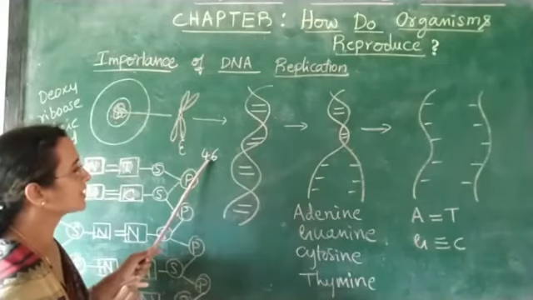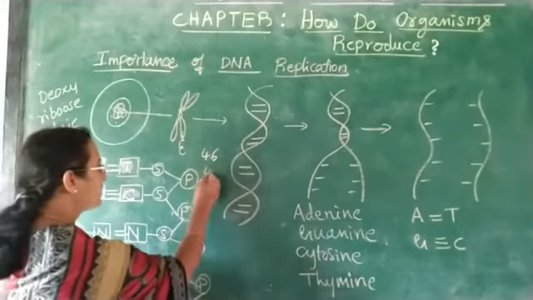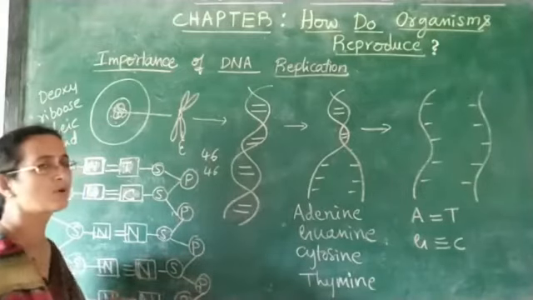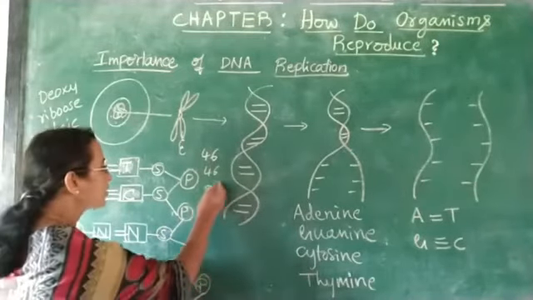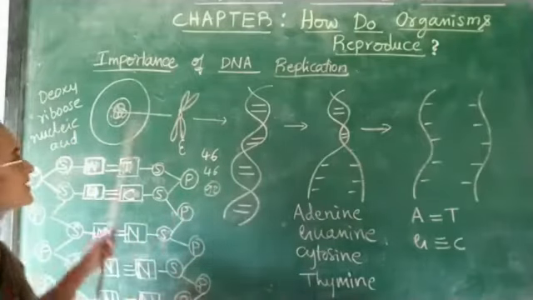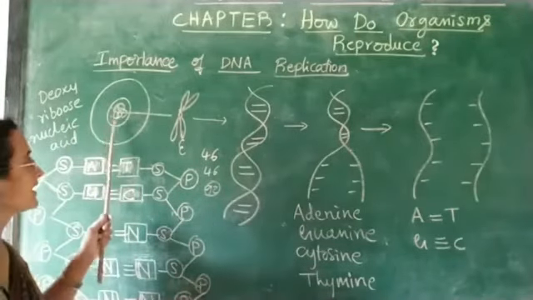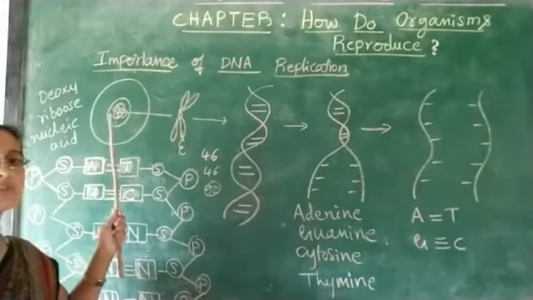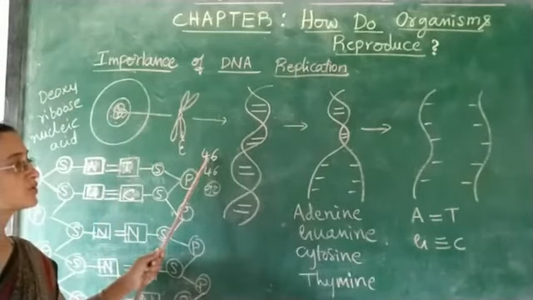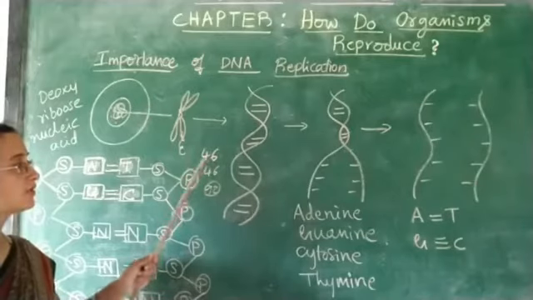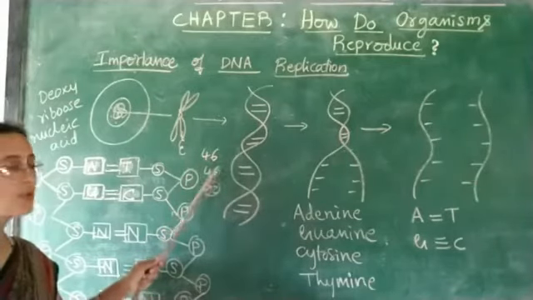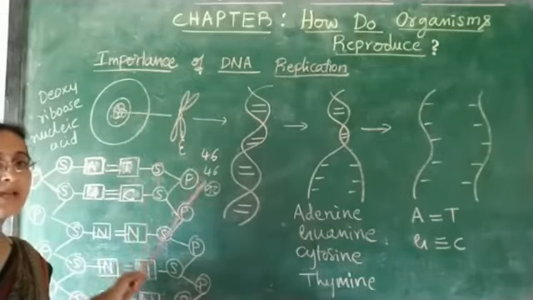Among these 46, the same number of chromosomes, double the amount, 92 chromosomes, are formed inside the cell. As the cell has to divide, it has to make a copy of itself. So the 46 chromosomes get doubled to form another set of chromosomes. They will be replicated.